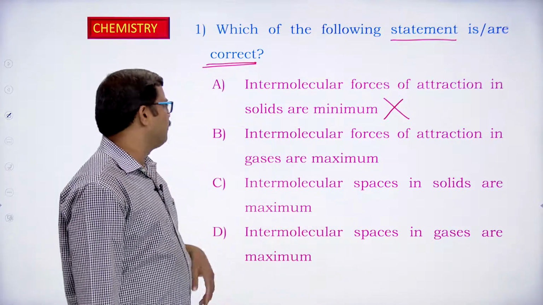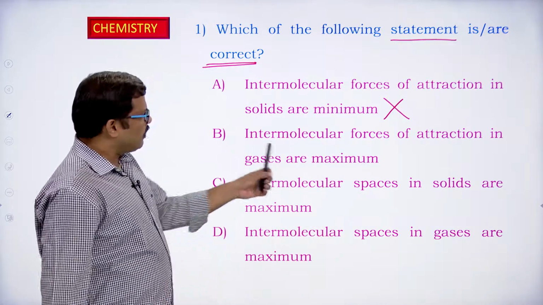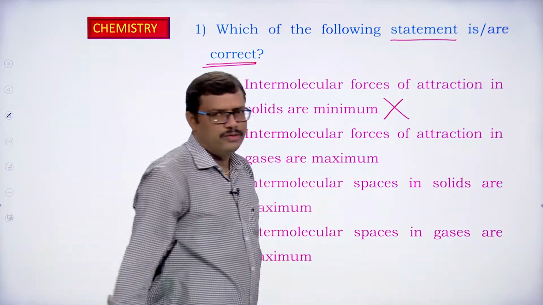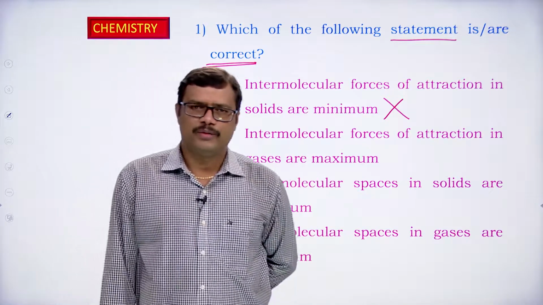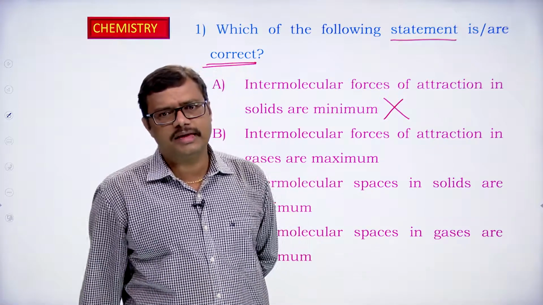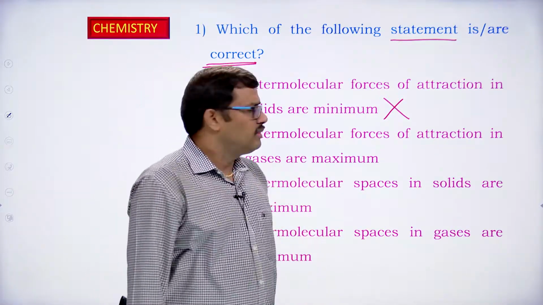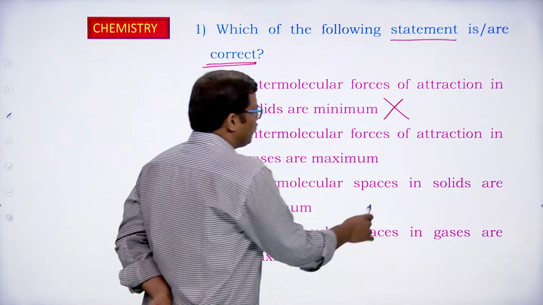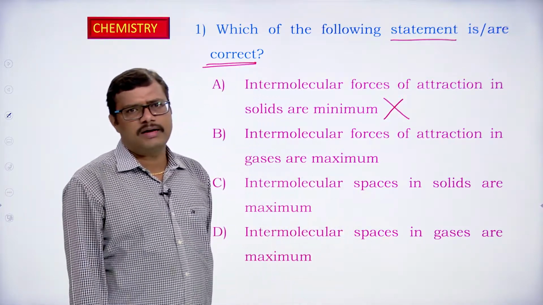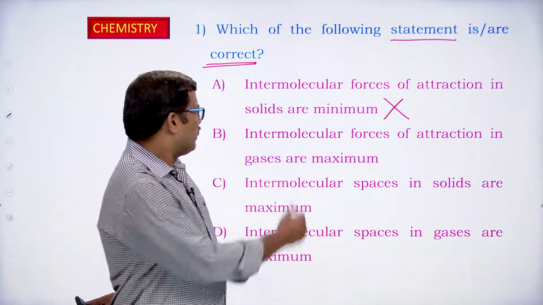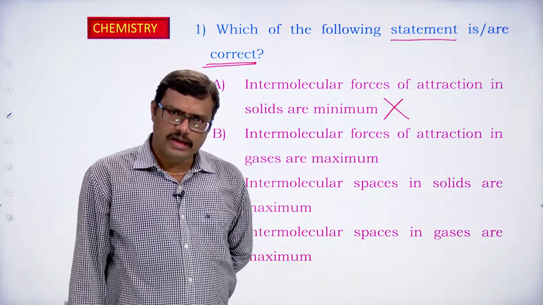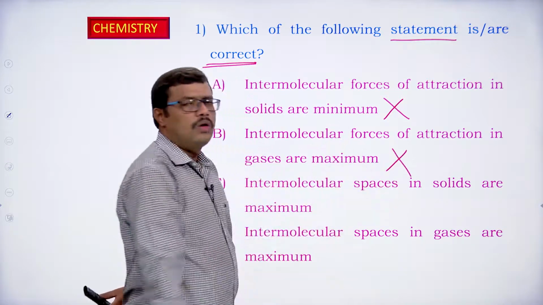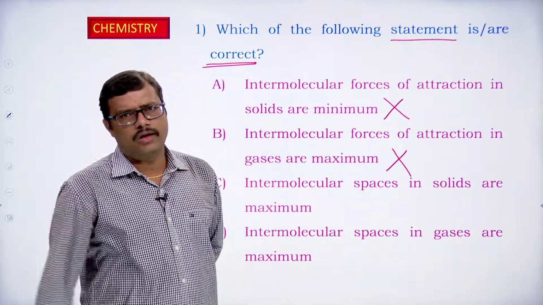Now let us look at the second one. Intermolecular forces of attraction in gases are maximum. So this is also given in a reverse way. What is the intermolecular force of attraction in the case of gases? In the case of gases, the intermolecular forces of attraction should be minimum, but they have given it as maximum. So this is also ruled out. This is also the wrong option.